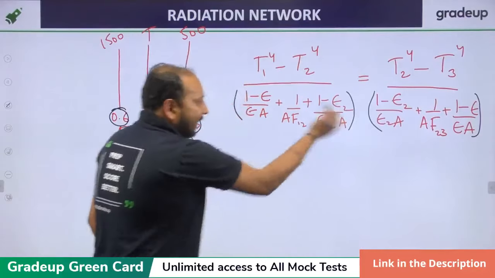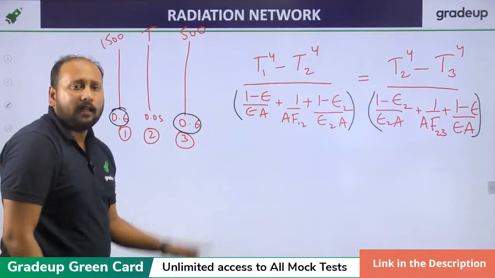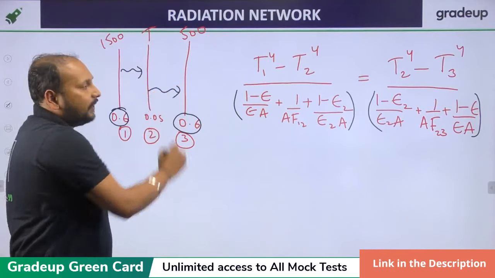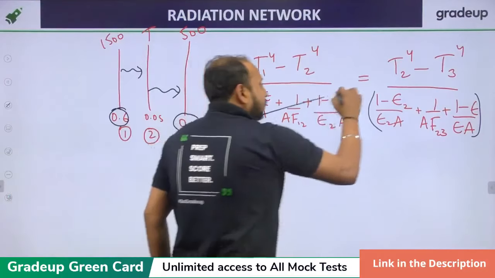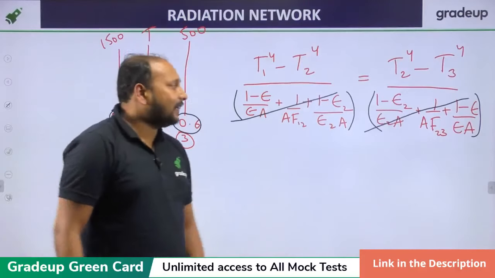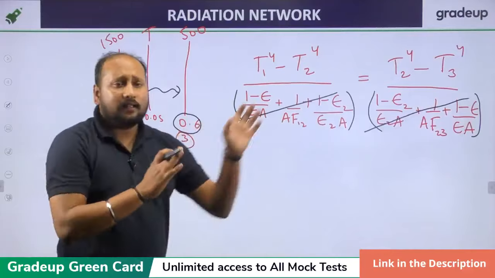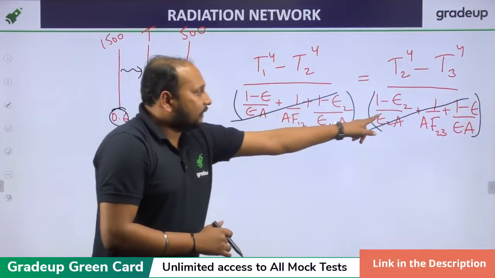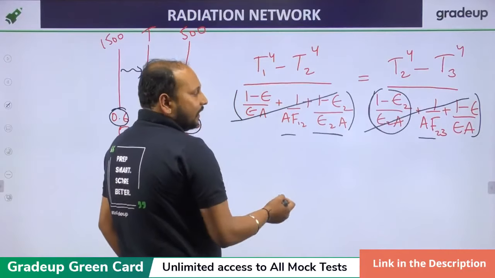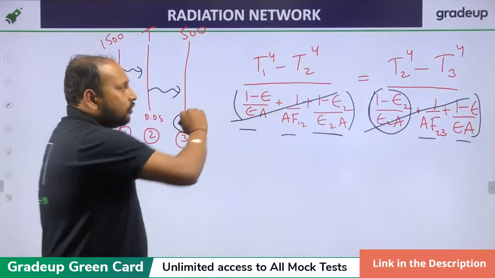Areas are also same because this is a long parallel plate, so I can take area for all the plates equal to 1, and also this is an infinite plate, so all the radiation will be reaching the other plates. So ultimately these two terms will be directly cancelling out. Yes, Saurabh, what is your doubt? How are these two not equal? This is equal. Look, these two terms are same. This is equal to 1, this is equal, this is also equal. So all the terms are equal. Fine. So everything will be cancelled out.